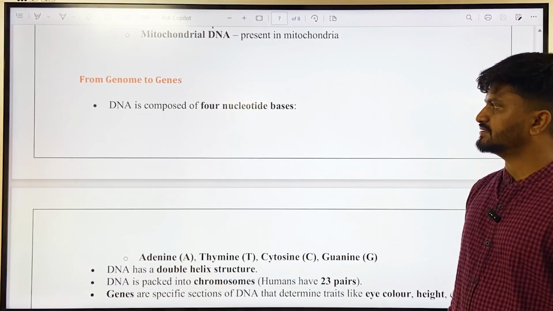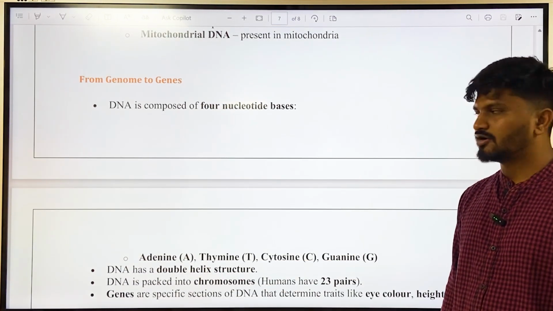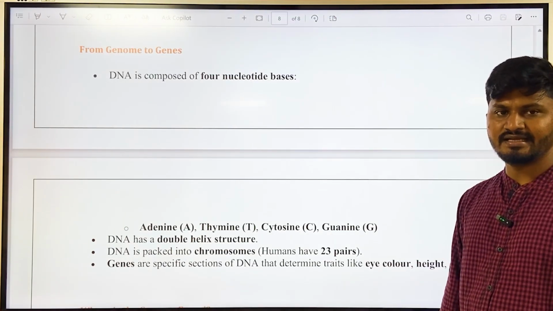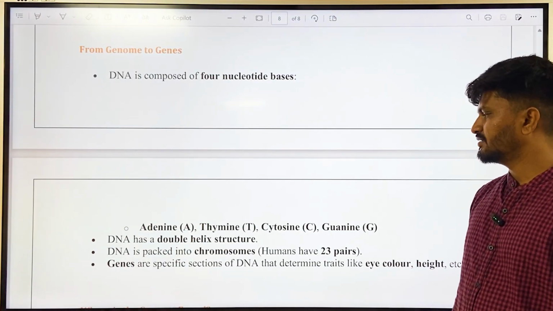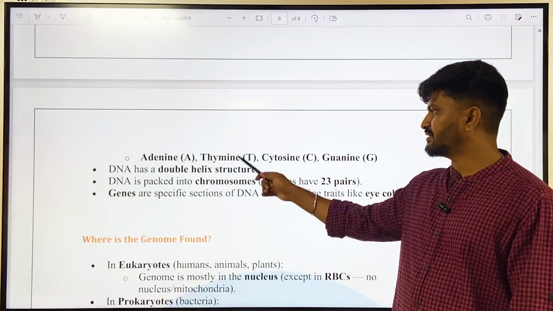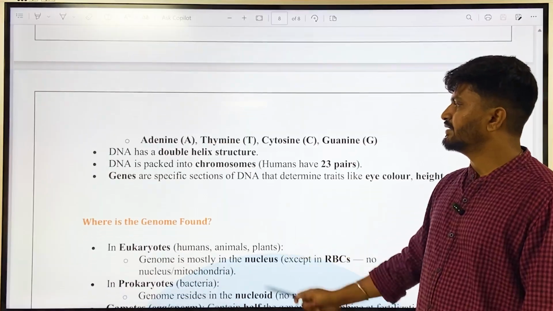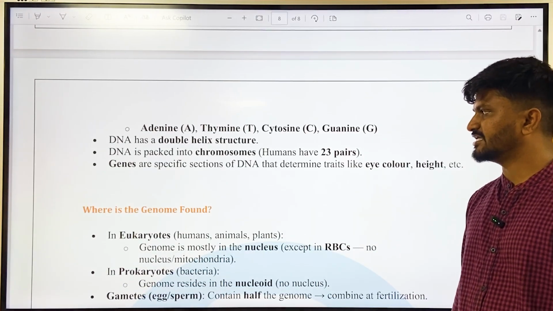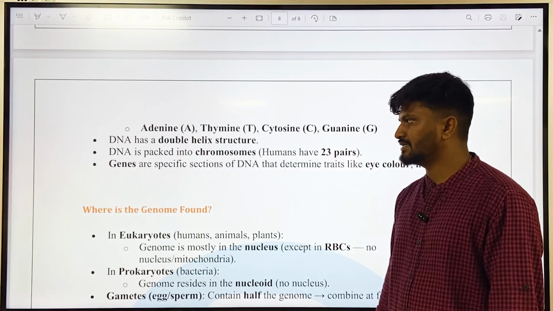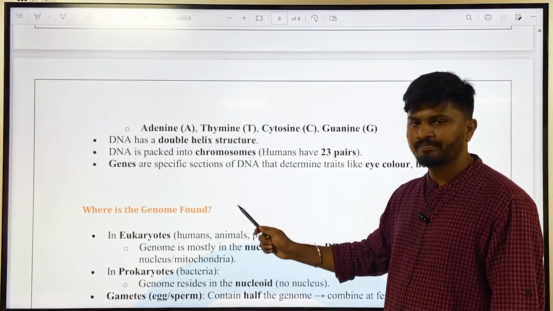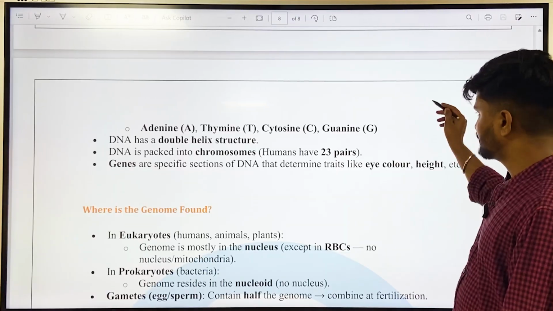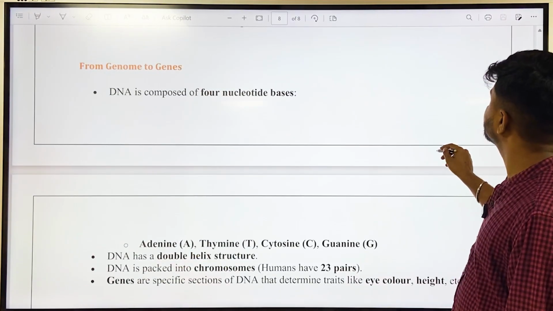From genome to genes: DNA is composed of 4 nucleoside bases, that is A, T, G, C: adenine, thymine, cytosine, and guanine. And in RNA, instead of thymine, there is uracil. Then DNA has a double helix structure. DNA is packed into chromosomes. Humans have 23 pairs, and genes are specific sections of DNA that determine traits like eye color, height, etc. So this is how DNA will be in helical shape.